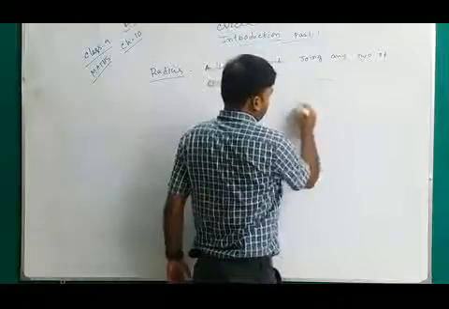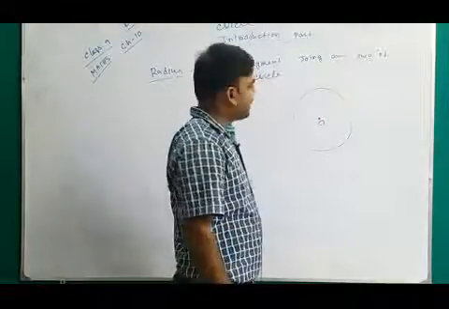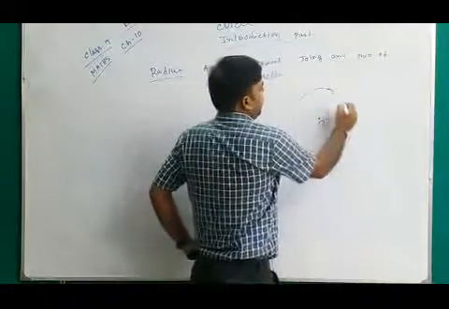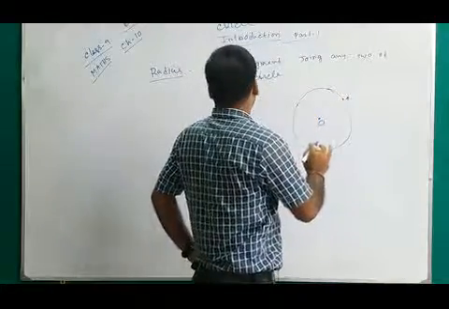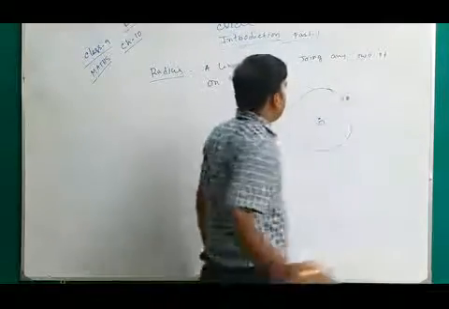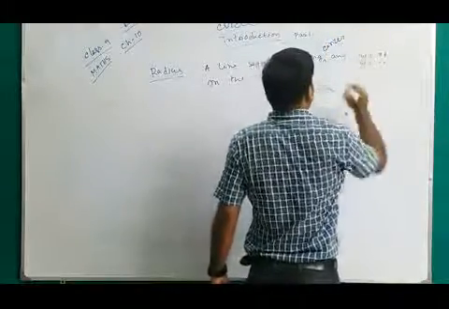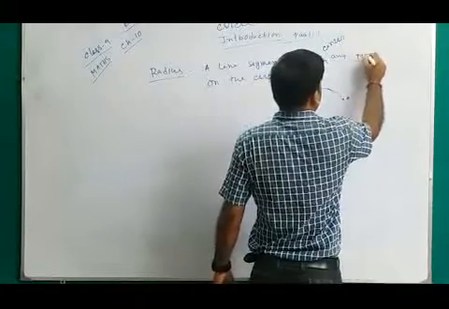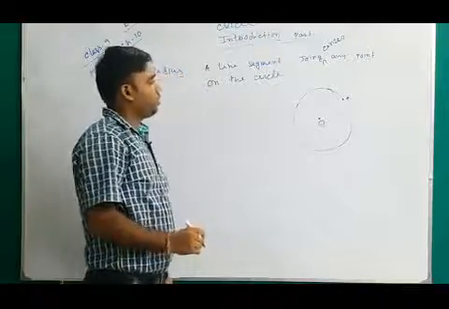So it is a circle with center O, and a point A. A line segment joining the center and any point on the circle.